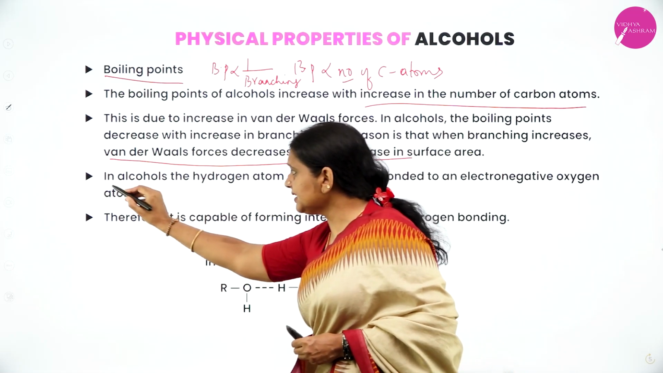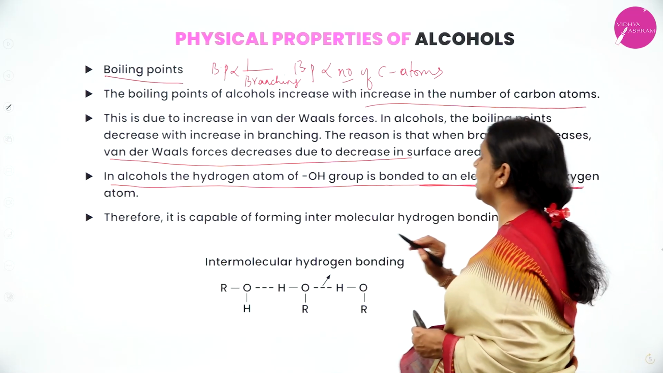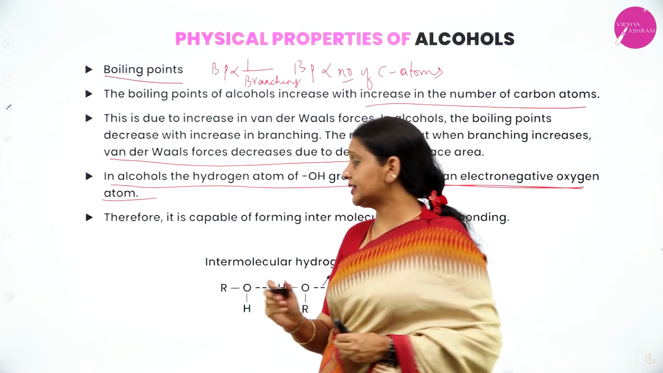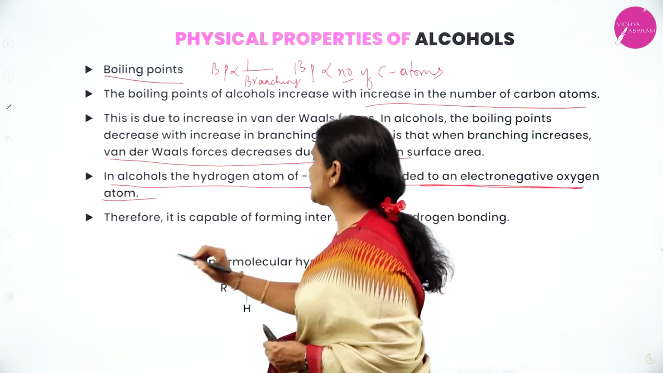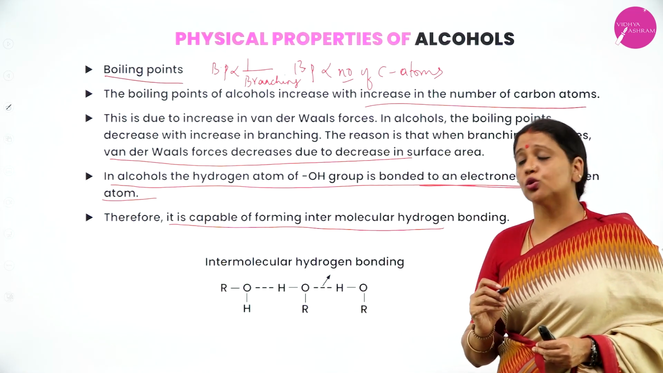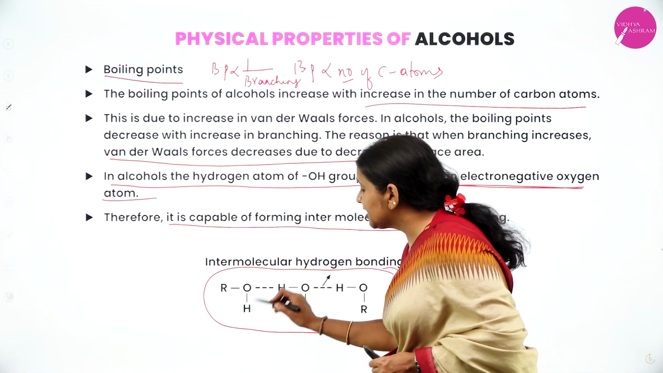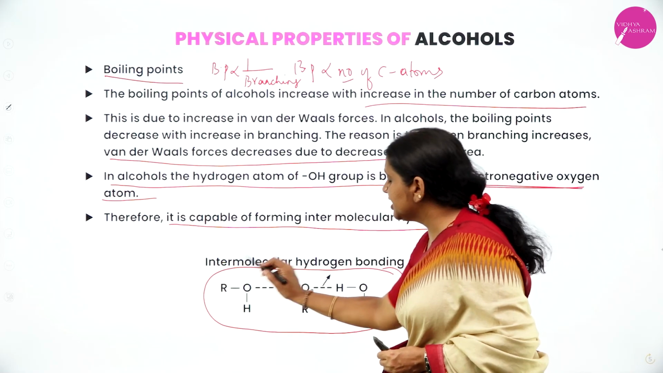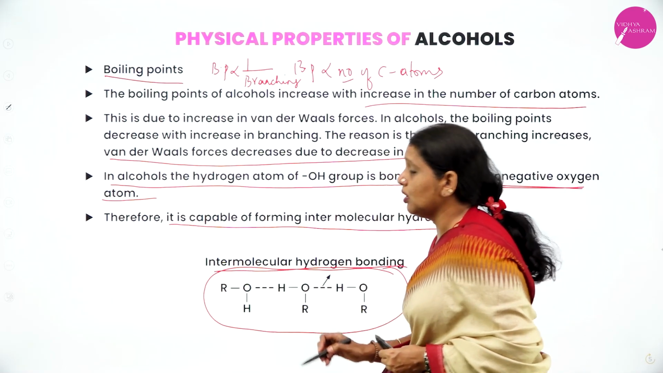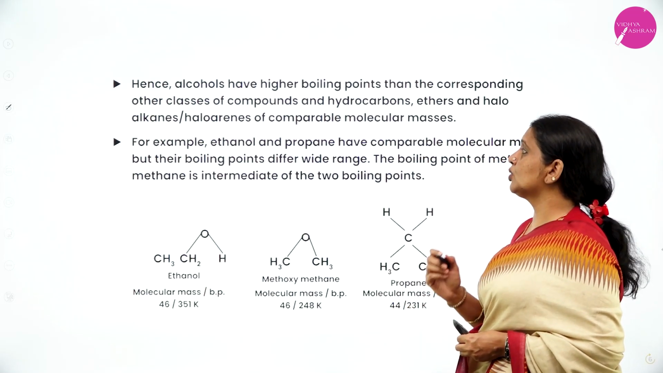Next, in alcohols, the hydrogen atom of the OH group is bonded to the electronegative oxygen atom. A hydrogen atom of the OH group is attached to the most electronegative oxygen atom. Therefore, it is capable of forming intermolecular hydrogen bonding. Observe here, alcohols have the capacity to form intermolecular hydrogen bonding. This shows the formation of intermolecular hydrogen bonding in alcohol.